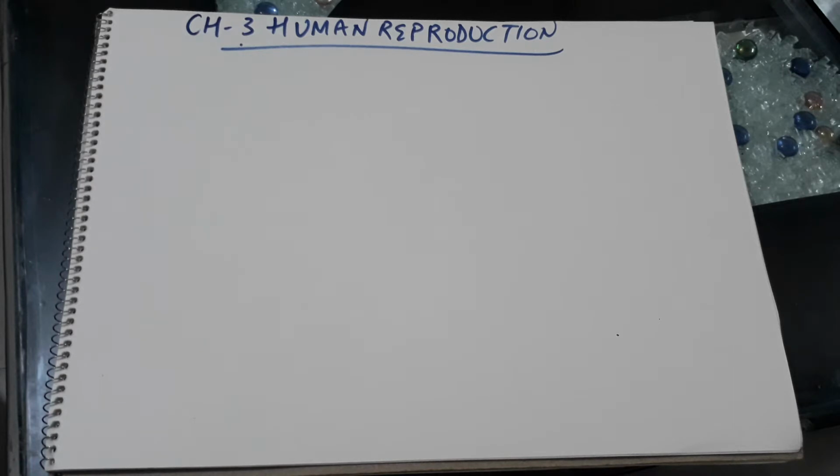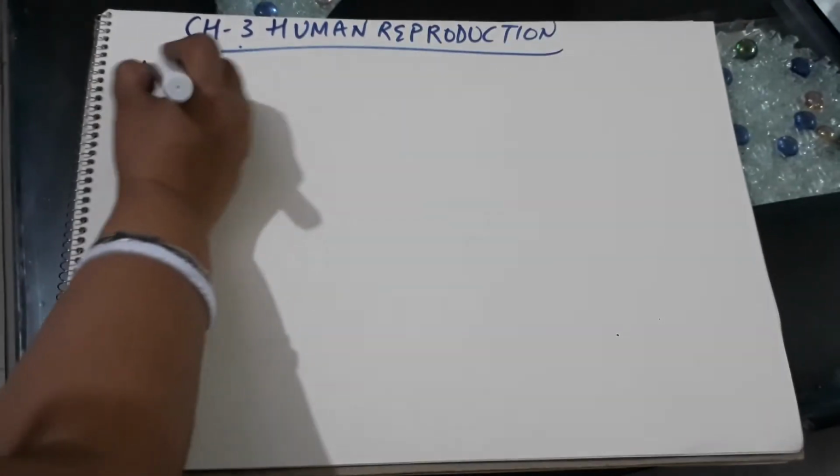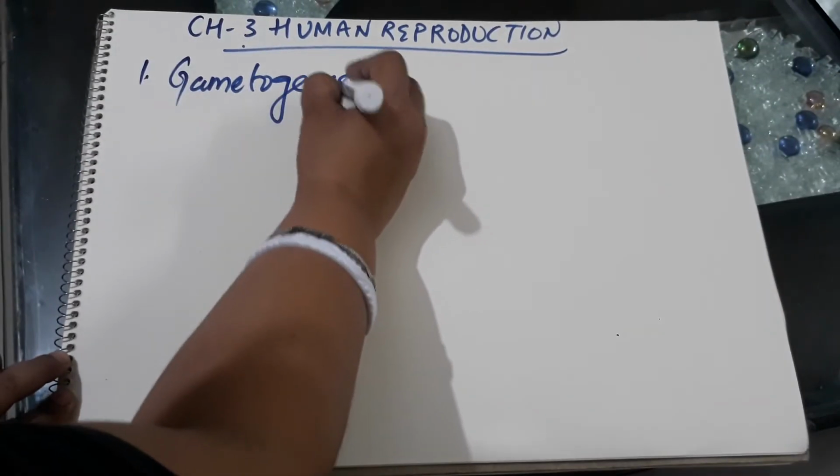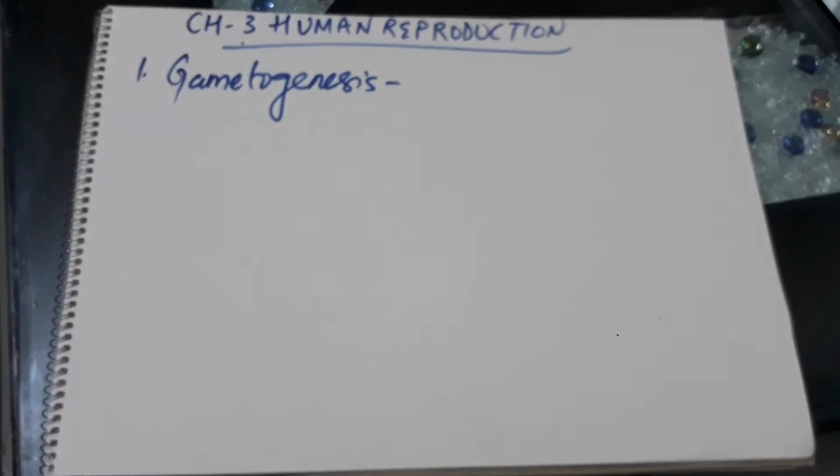So before we begin learning about the male and female reproductive system, let's understand the various reproductive events, or the basic reproductive events, occurring in human beings. The first is gametogenesis. Gametogenesis involves the formation of gametes.